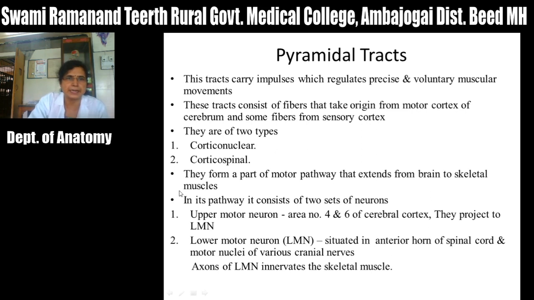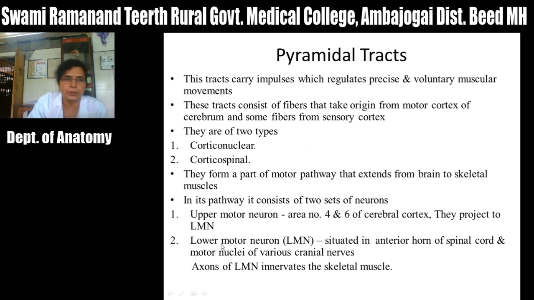These pyramidal tracts form a part of motor pathway that extends from brain to skeletal muscles. In its pathway, it consists of two sets of neurons. As we have seen in the ascending tracts of spinal cord which go to cerebral cortex, there are three neurons, first order, second order and third order neurons. Like that, in these motor pathways there are two sets of neurons. First set is the upper motor neuron, and these lie in area number 4 and 6 of cerebral cortex, that is the motor area, and they project to lower motor neurons.